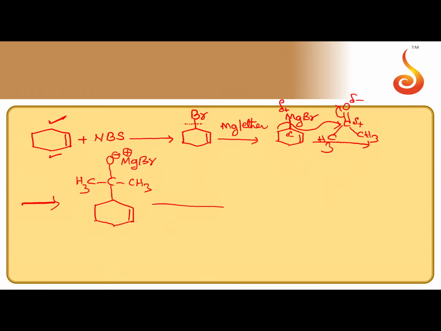After the formation of the salt-like addition product, it undergoes acidification. During the acidification, O minus takes H plus. Then we can get alcohol.